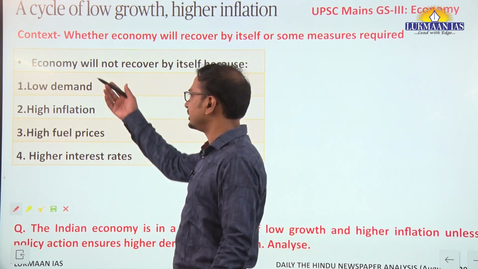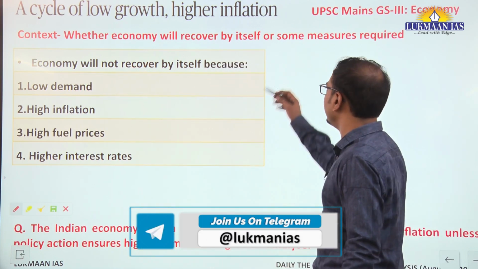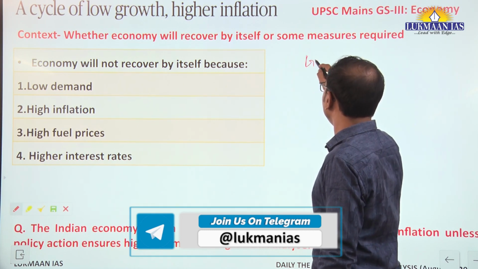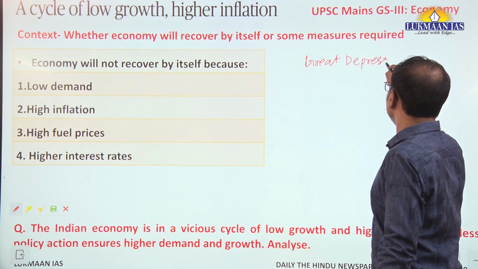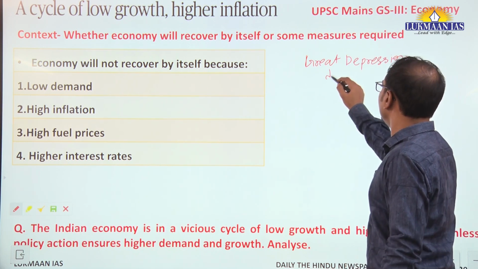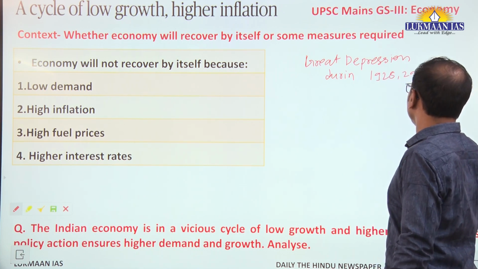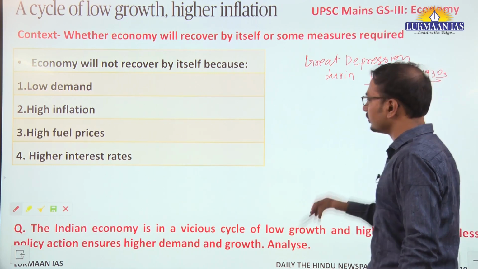First of all, those who have given this argument are comparing this situation with the Great Depression of 1928, 1929, the 1930s.